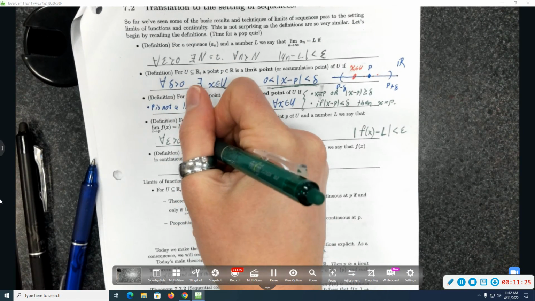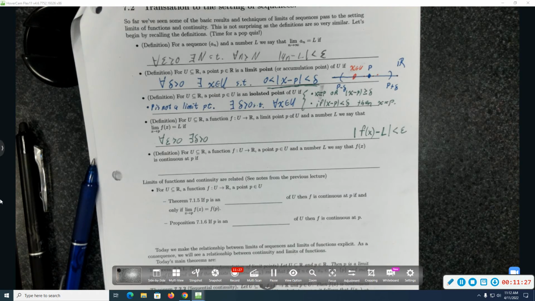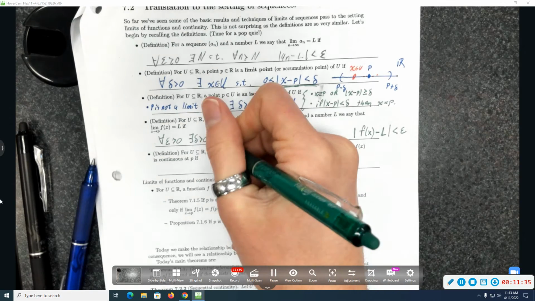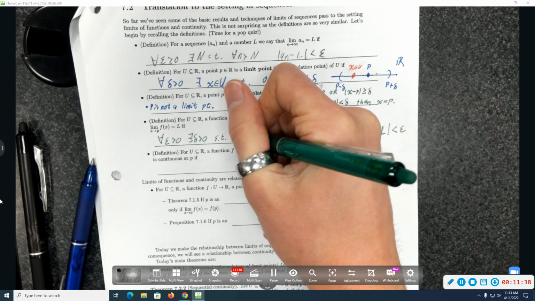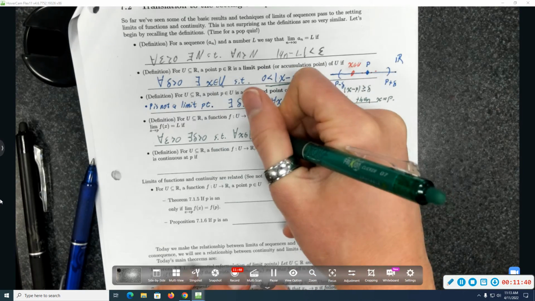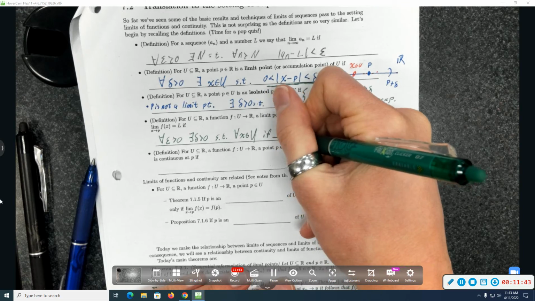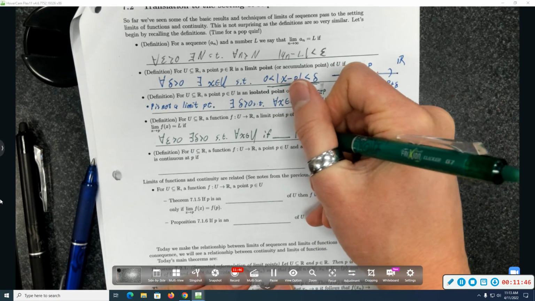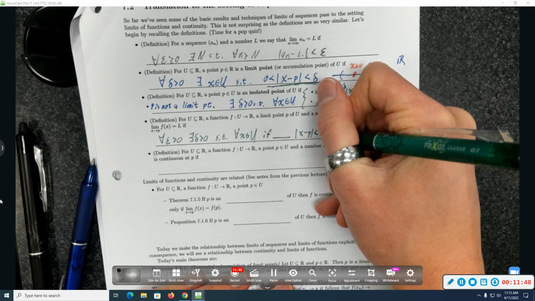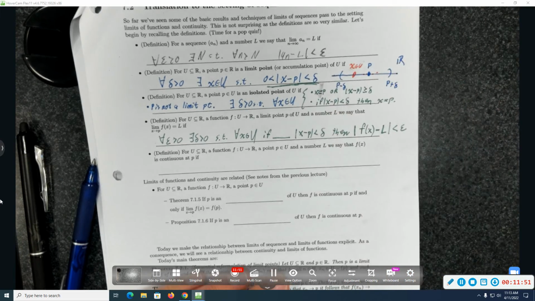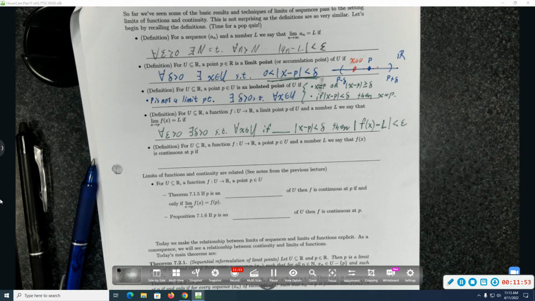So there exists a delta bigger than 0. That delta is like the threshold value: once x is this close to p, you get the conclusion. Such that for all x in the domain U, if, and I'm intentionally leaving myself a space here, the absolute value of x minus p is less than delta, then the absolute value of f of x minus L is less than epsilon. Does that seem reasonable? What am I missing though? What goes next in the blank I set aside?